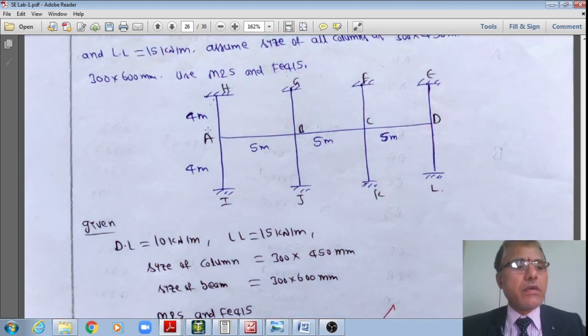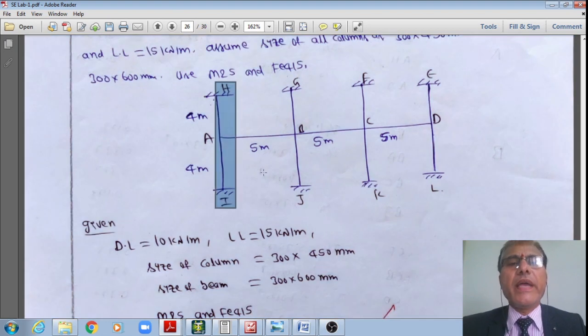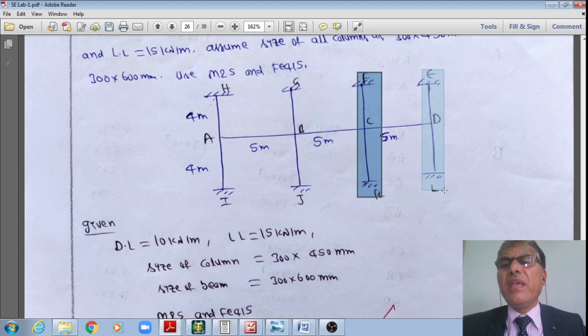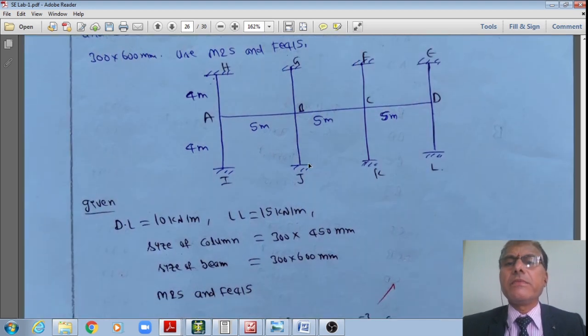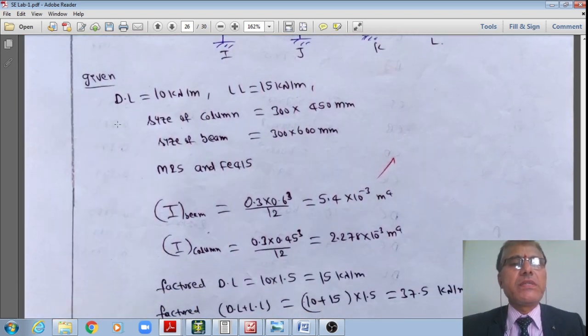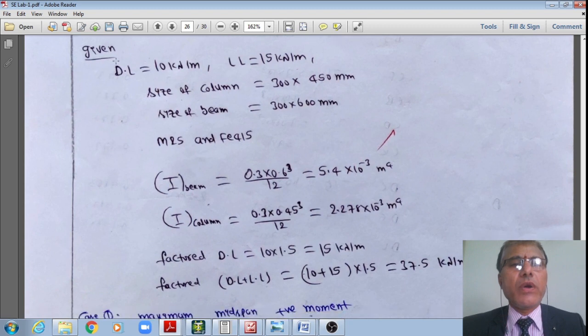Now I'll call this continuous beam ABCD, right? And I'll give the numbering of these columns as IH, GJ, FK and EL. These are my notations of the columns and beams in this grid, right? Now what is the given data? The given data is already noted down, right?